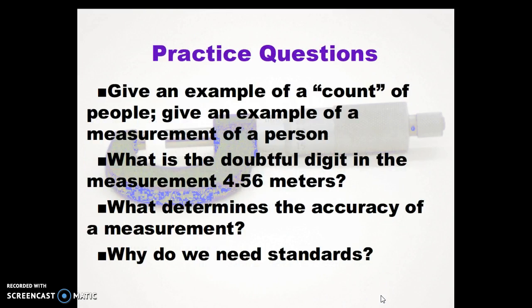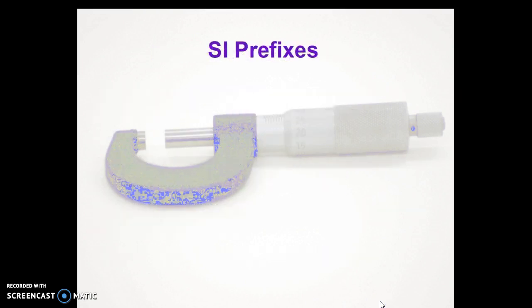So you might want to practice, give an example of a count of people and a measurement of a person. Indicate the doubtful digit in the measurement you see here. Write down what determines the accuracy of a measurement, and always be able to give a 1-sentence or 2-sentence explanation of why we need standard measures.